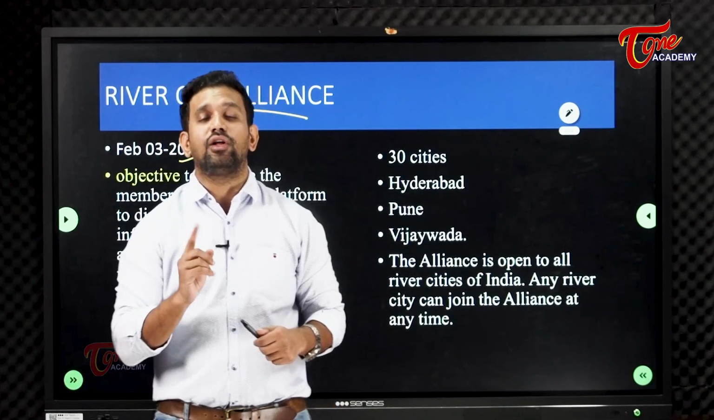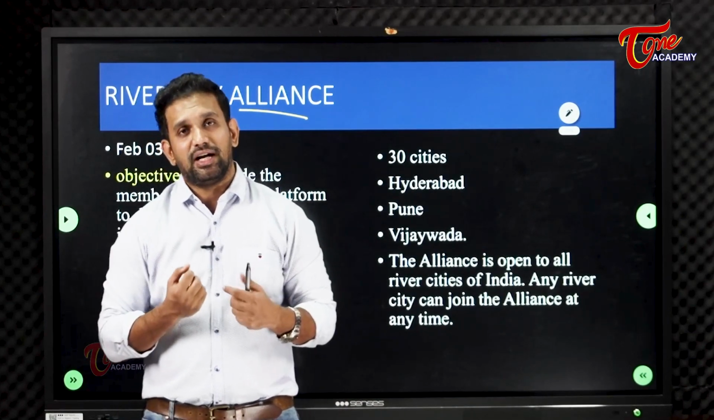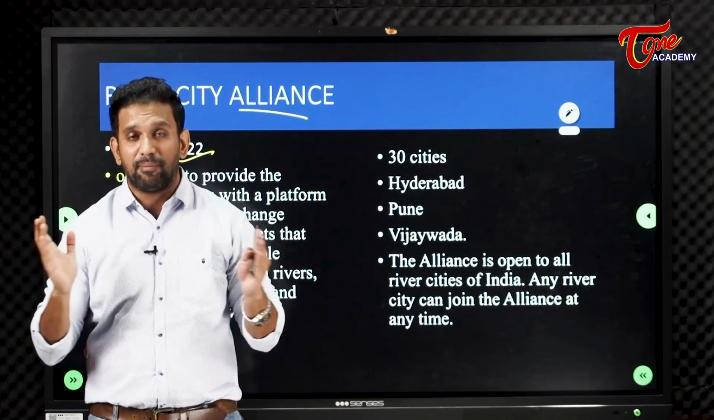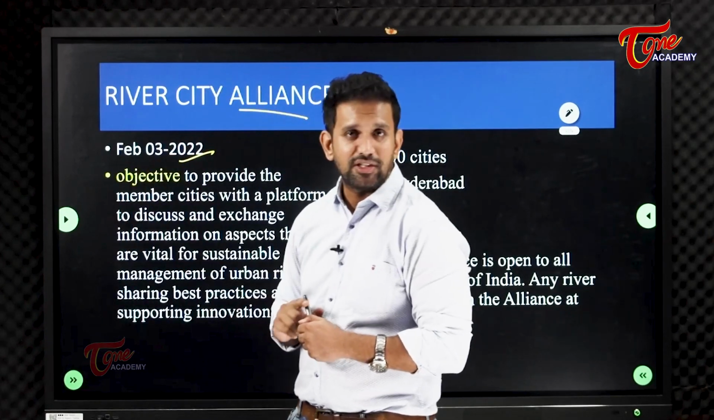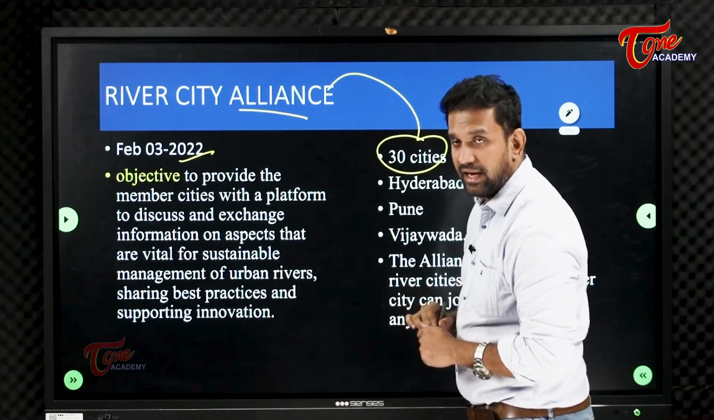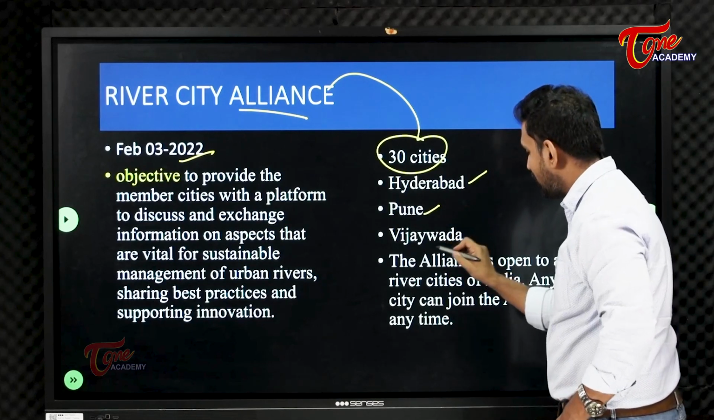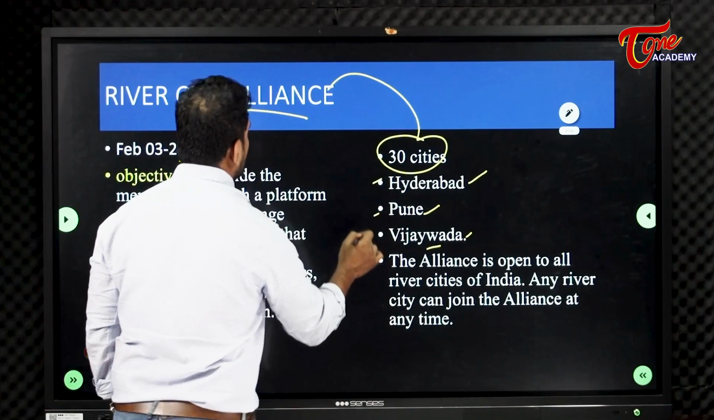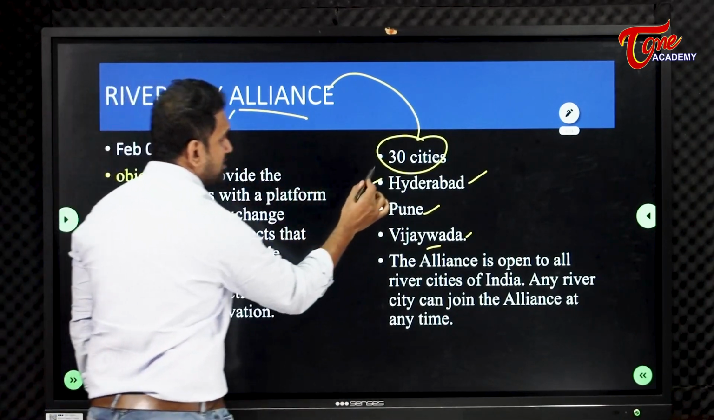So around all the cities, every city learns from each other, and they will try to understand how they are doing and try to do in that particular way, so that cities should develop and cities should exchange information. So that is what this River City Alliance is all about. Initially 30 cities are connected into this particular alliance. Majorly TSPSC Hyderabad, MPSC Pune, Vijayawada for APPSC. Respective cities' names are included in what? River City Alliance.